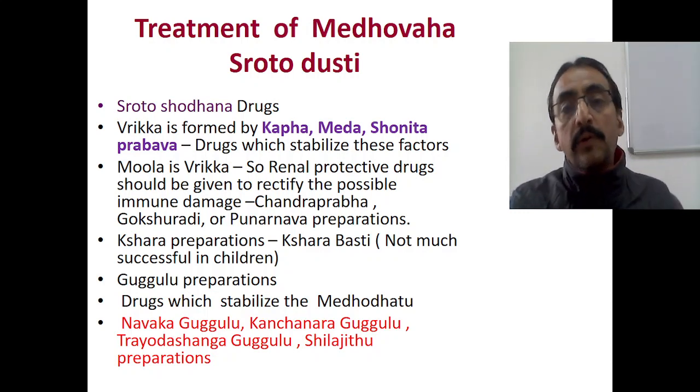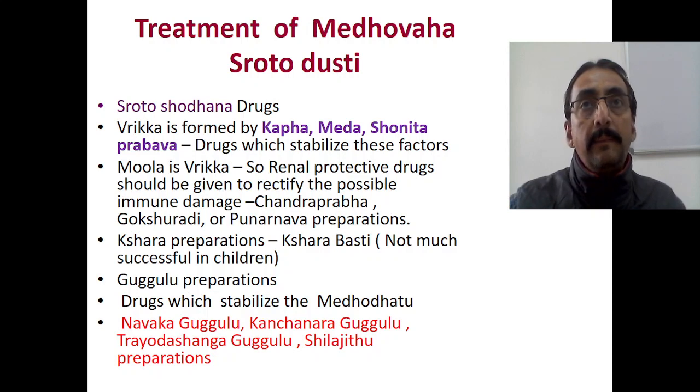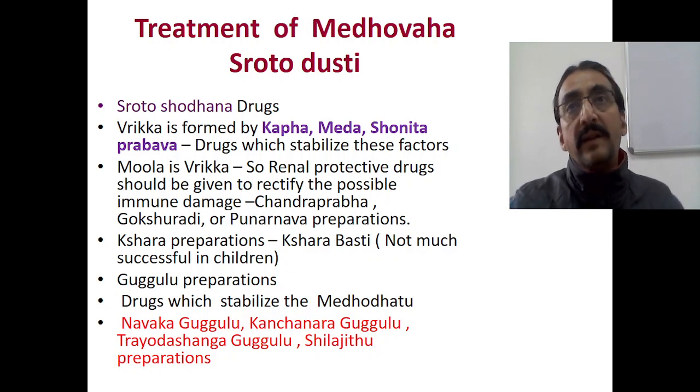What are the renal protective drugs that can be prescribed? Starting from Chandraprabha Vati, Gokshuradi Vati, and Punarnava preparations are better used. Punarnava is known as Punarnavayati iti Punarnava; it helps to regenerate. This is one part.